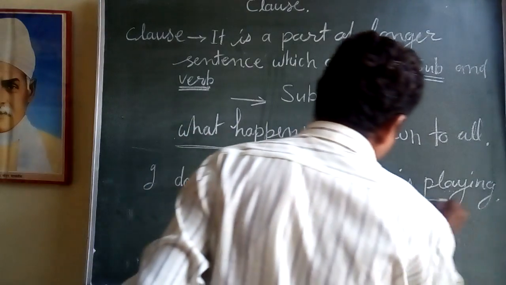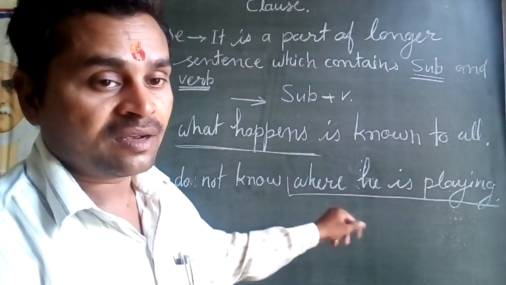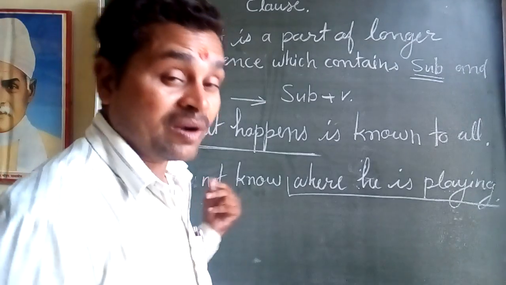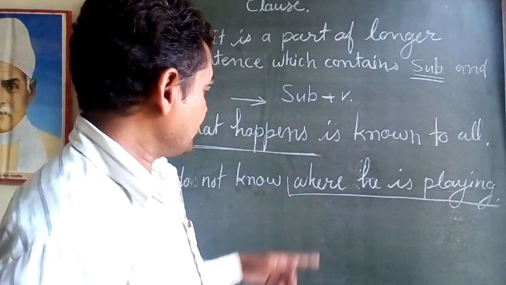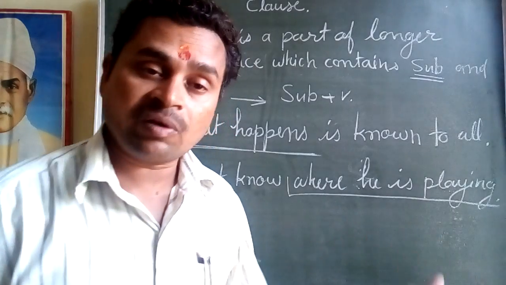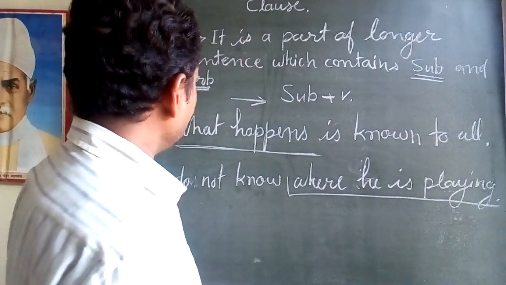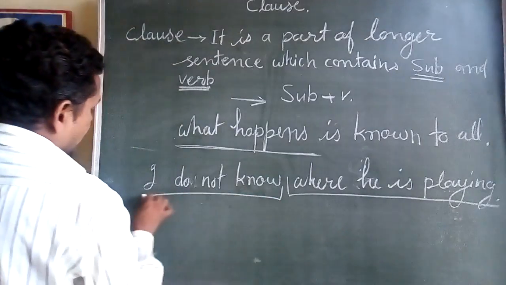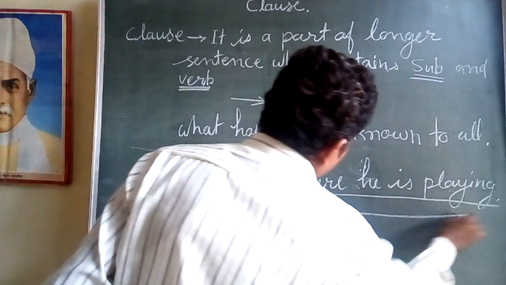So this sentence is also a clause, but it is the subordinate clause. So these are two clauses: this one is also a clause and this one is also a clause.